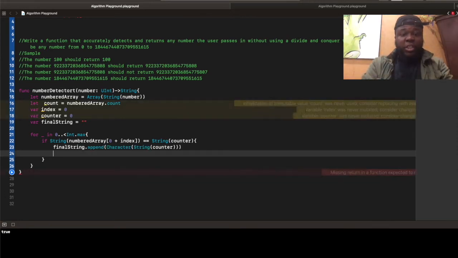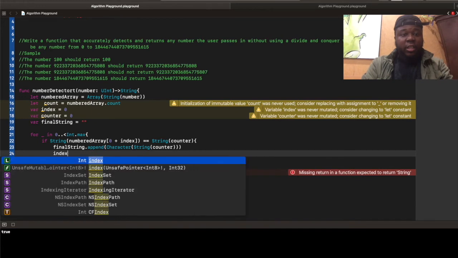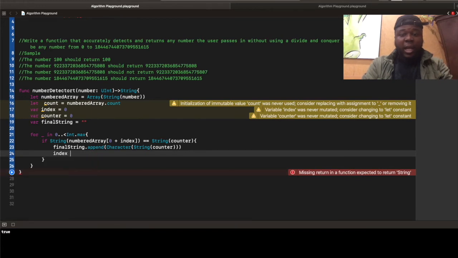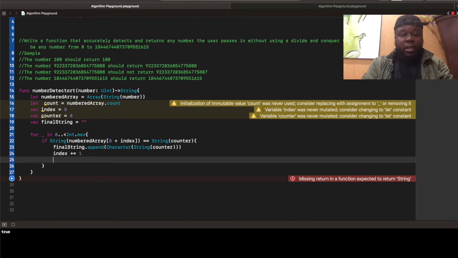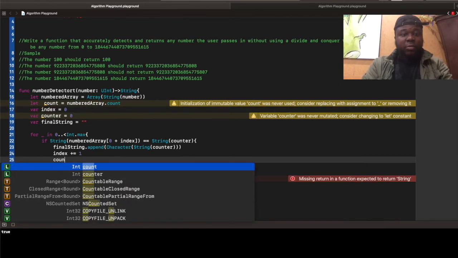Then we're going to add 1 to index, sorry, and then reset counter to be equal to 0.